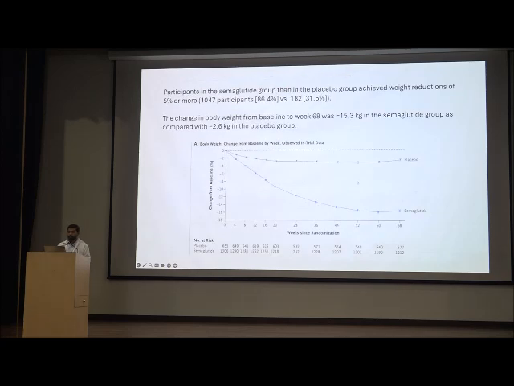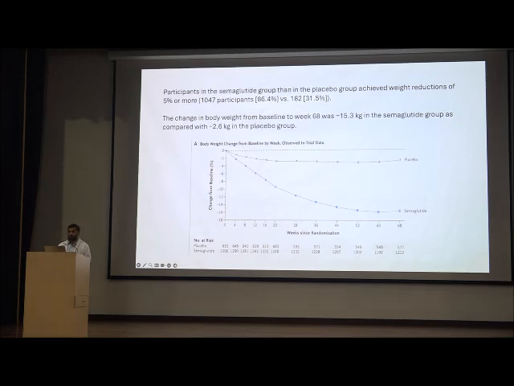They showed that patients who received semaglutide 2.4 milligram had better body weight change from baseline, and 86% of the patients who received semaglutide had a weight reduction of more than 5% versus 31% in the placebo arm.